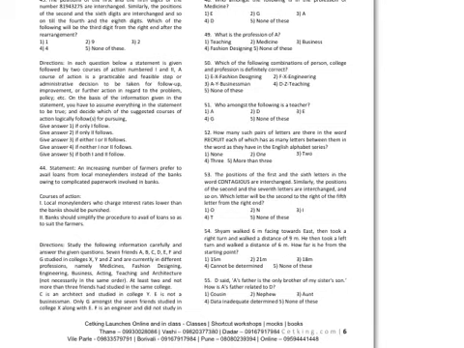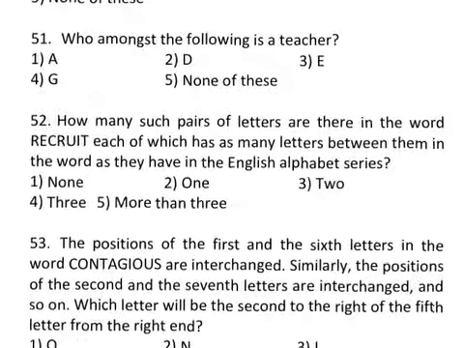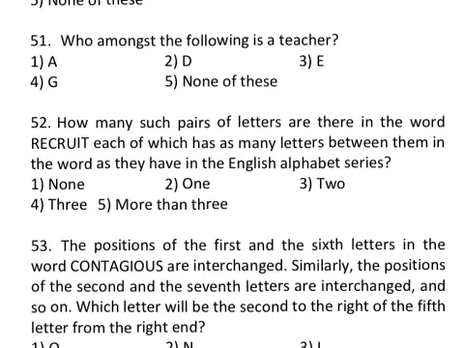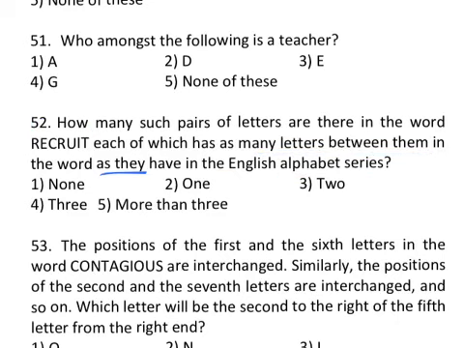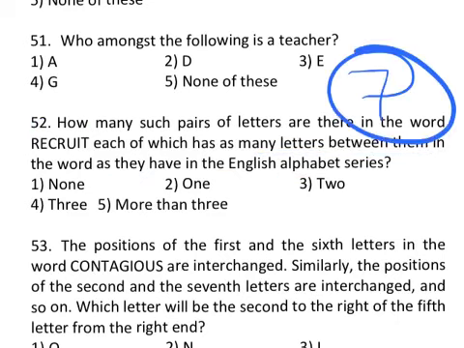At number 7 we have question number 52. How many pairs of letters are there in the word RECRUIT which have as many letters between them as there are in the English alphabetical series? Half the people won't even understand what this question is trying to say. So please pause the video and try to read the question again. So that will be number 7.